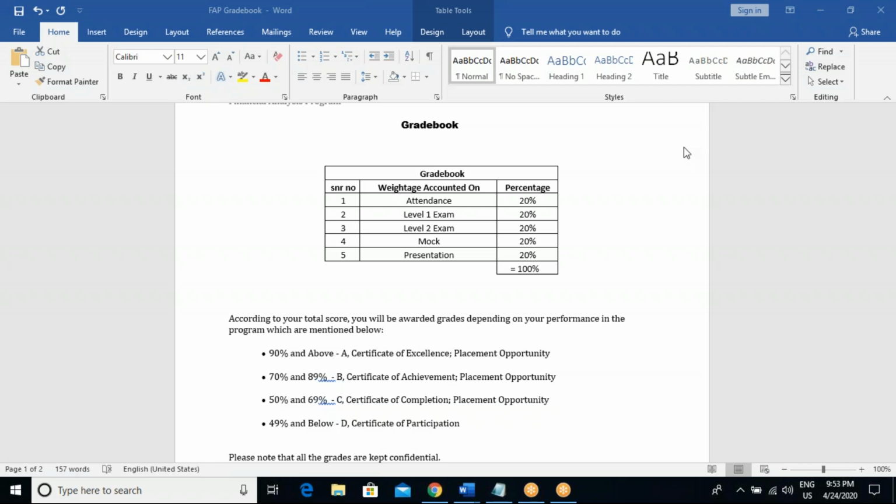LMS access is something we create for you, where all the course material is there: PPTs, quizzes, presentations, everything. There would also be some home activity, which you need to do after a couple of days. So related to that, if you are facing any challenges or have any questions right now, please do let me know so I can assist and guide you on that part.